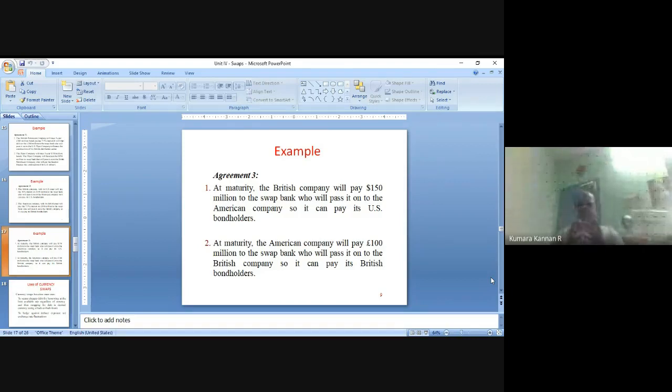So the principal is like this: the British company, British Petroleum Company, needs 150 million American dollars to have a facility in America.